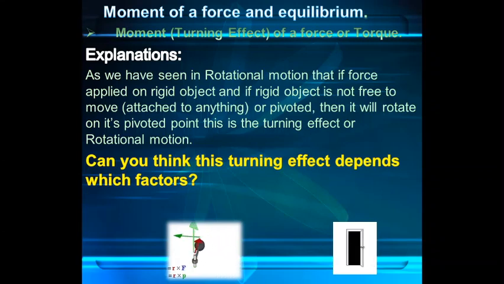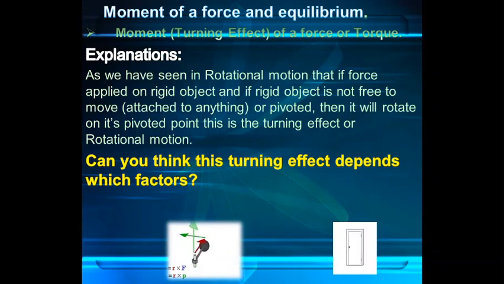But can you think with how much speed it will rotate, which factor does this depend on? That is, if we apply force on any attached object, with what speed will it rotate?